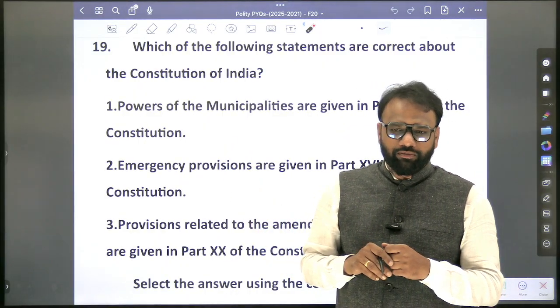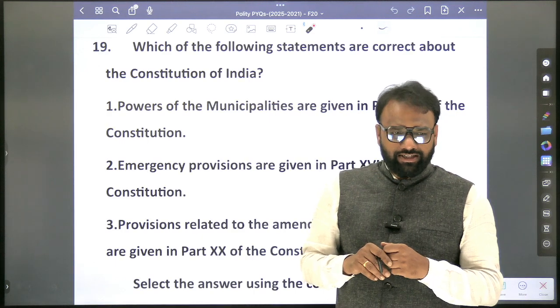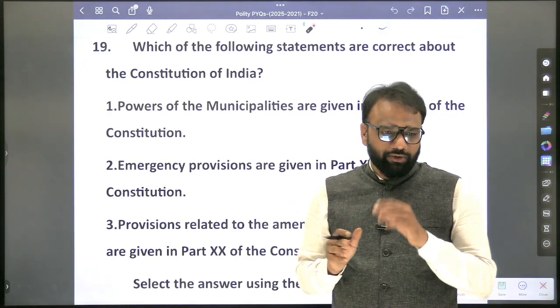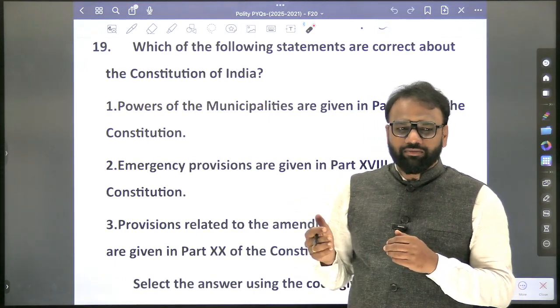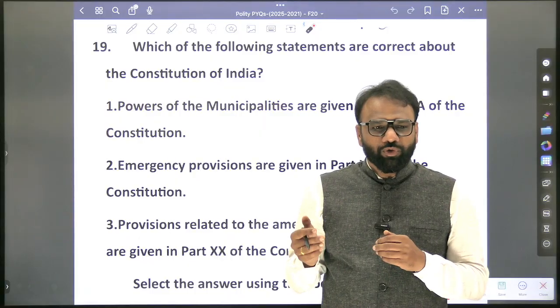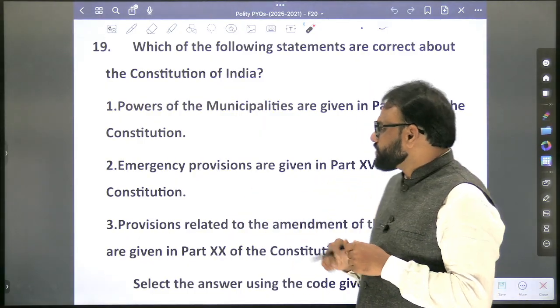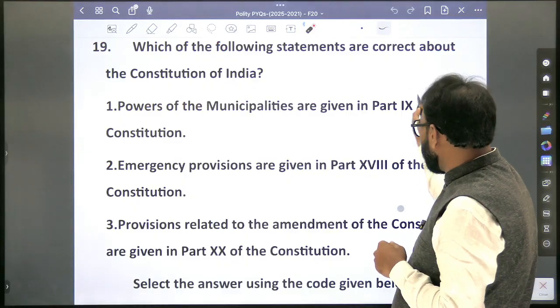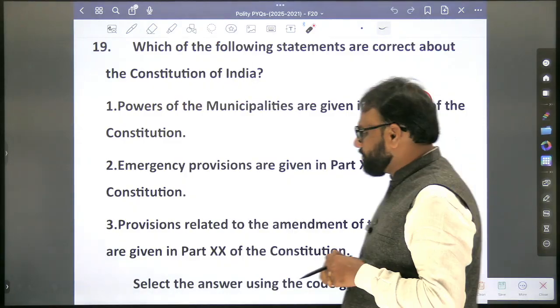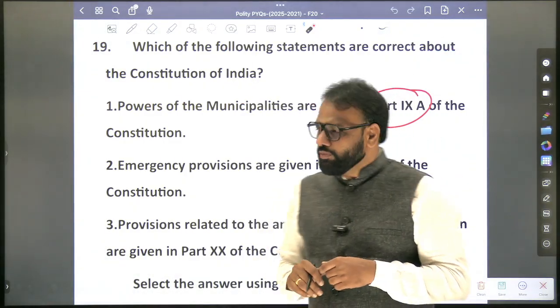243P to 243ZG. Every article is not important. When it comes to the Panchayat Raj system, it is 243 to 243O. So, powers of the municipalities are given in Part 9A of the Constitution. True or false? Yes, true.